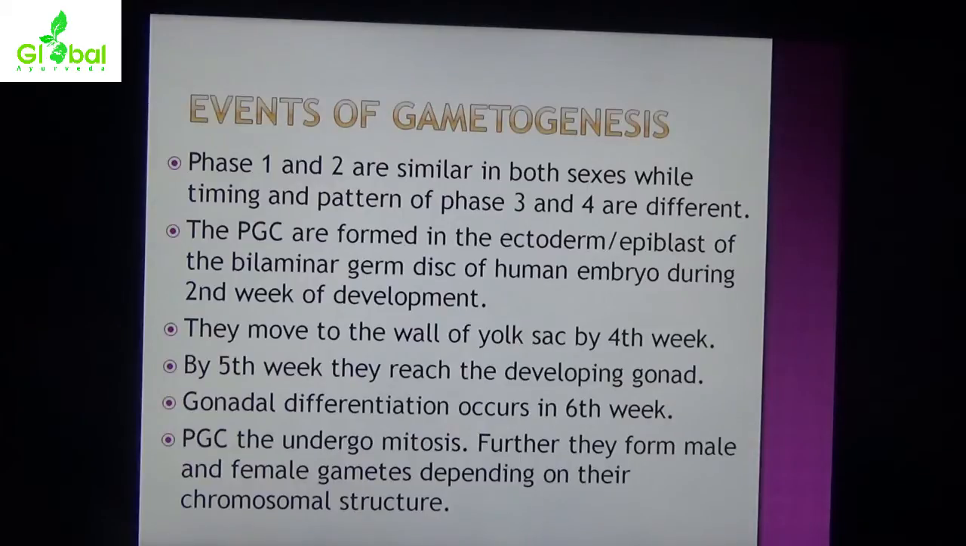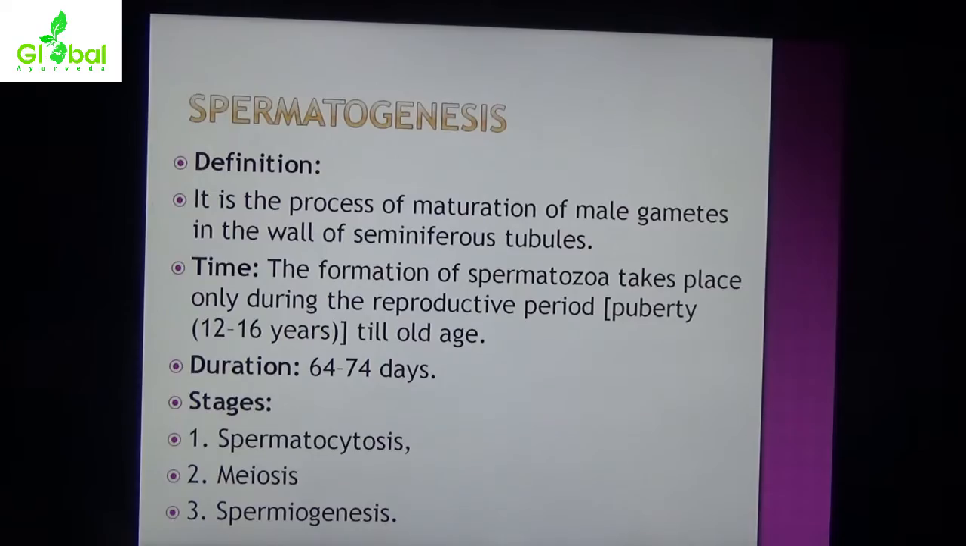The PGC are formed in the ectoderm, or epiblast, of the bilaminar germ disc. Bilaminar, two laminae, ectoderm and endoderm. The bilaminar germ disc of the human embryo during the 2nd week of development. They move to the wall of the yolk sac by the 4th week. By the 5th week, they reach the developing gonad. Gonadal differentiation occurs in the 6th week. PGC undergo mitosis. Further, they form male and female gametes depending on their chromosomal structure.